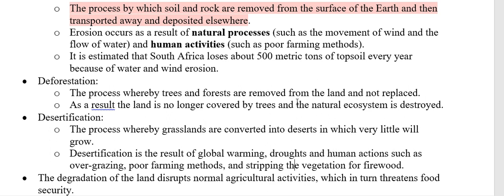These three terms here, you must basically know what they are. You must understand what it is, what its effects are. You must be able to define and explain what is meant by erosion, deforestation, and desertification. Look at your exam guideline.